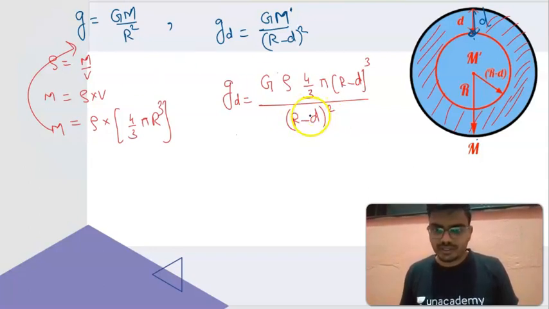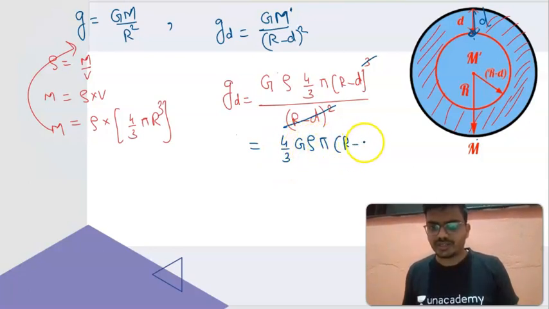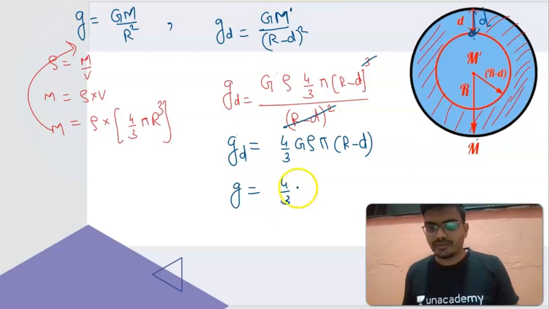Now this will be cancelled out with the cube. You can see here 4 by 3 is a constant, G is a constant, rho is a constant, pi is a constant. The only relation valid is r minus d. So the same expression you will be getting as 4 by 3 G rho pi and r.